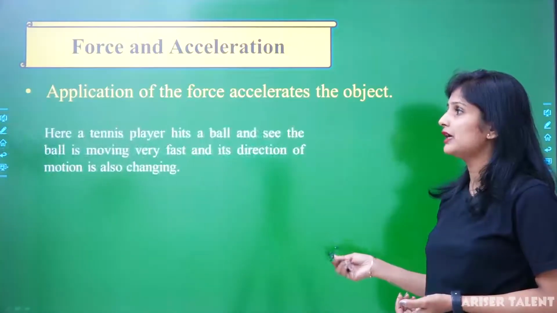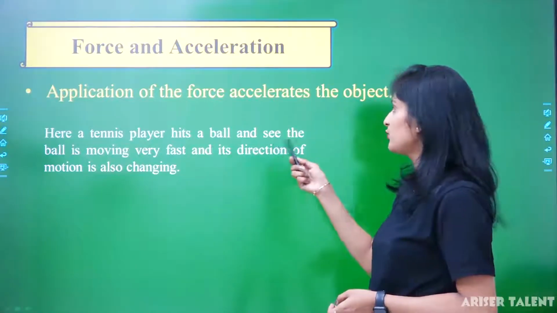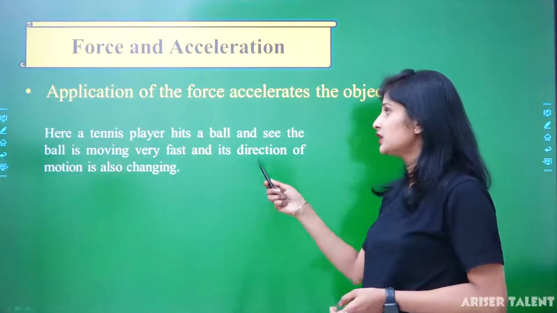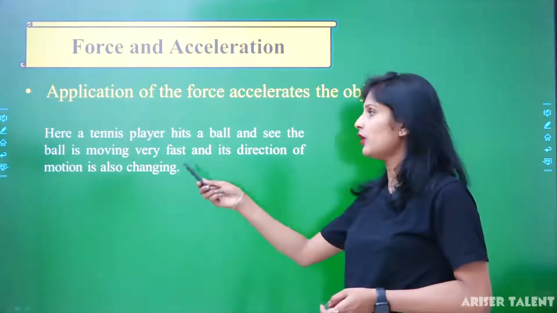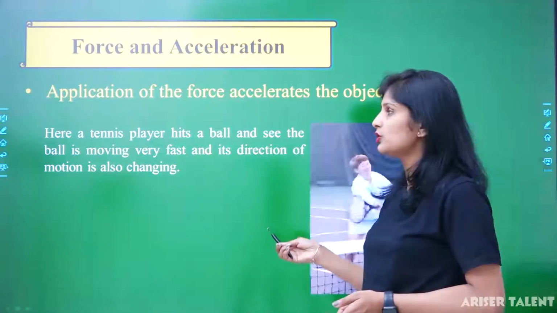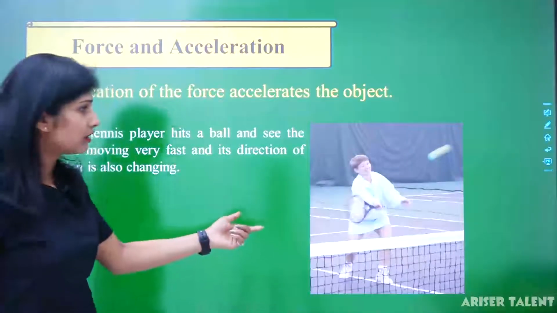Now force and acceleration. What is force and acceleration? Application of force accelerates the object. Here a tennis player hits a ball and you see the ball is moving very fast and its direction of motion is also changing. You can relate to this example.